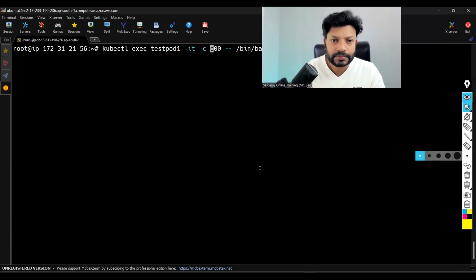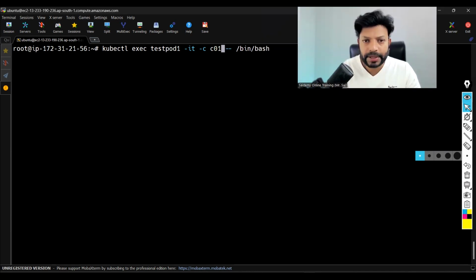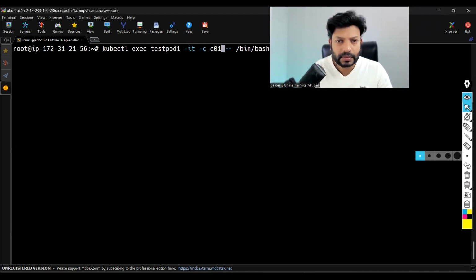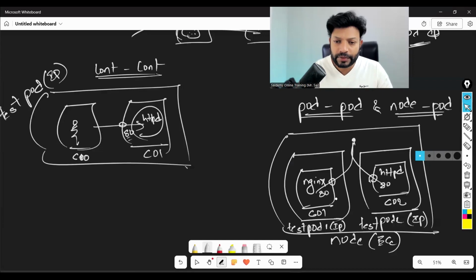C01, bin bash. Now press enter. Here you don't have to give any container name. Why? Because this pod has only one container, so even if you don't give it, by default you will go inside that container.